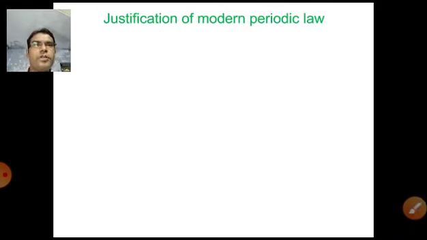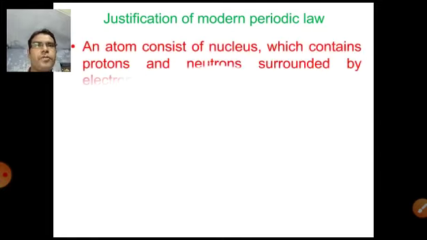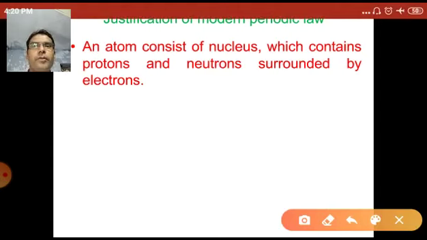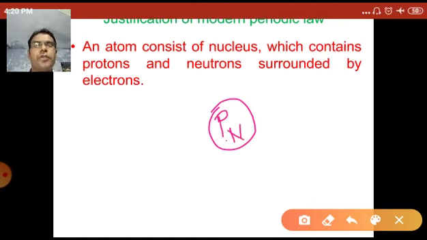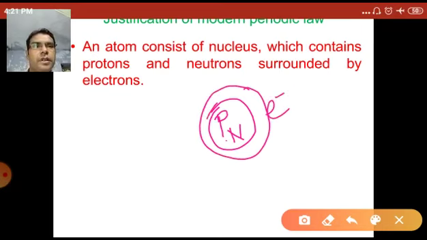Now, justification of the modern periodic law. First, as you know, the atom consists of electrons, protons, and neutrons. The proton and neutron particles are present in the nucleus, and electrons revolve around the nucleus in particular fixed orbits.